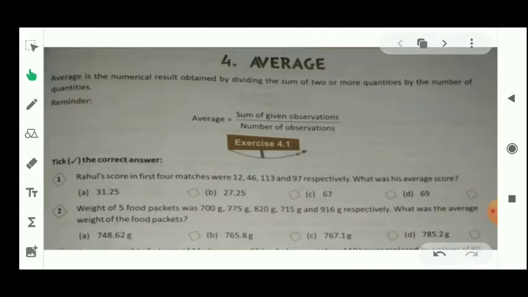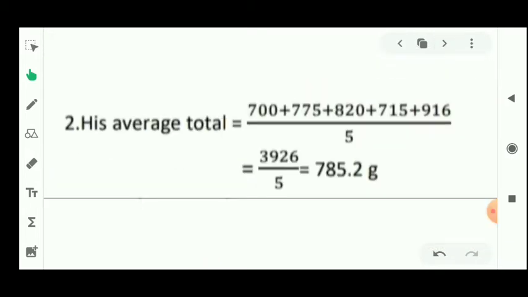Now students, let's see question number 2. The weights of 5 food packets were 700 gram, 775 gram, 820 gram, 715 gram and 916 gram respectively. What was the average weight of the food packets? Let's solve this question. The average will be the sum of observations, like 700 plus 775 plus 820 plus 715 plus 916